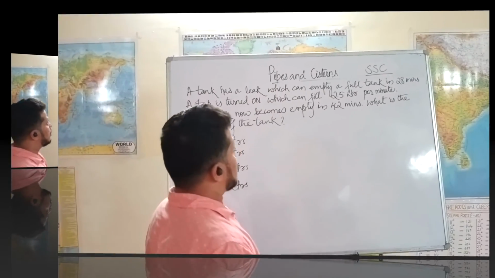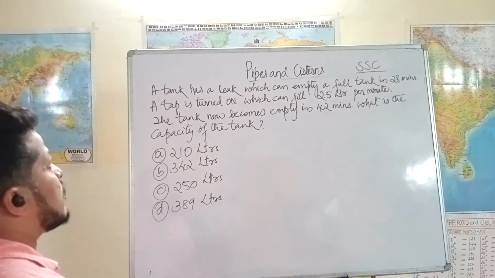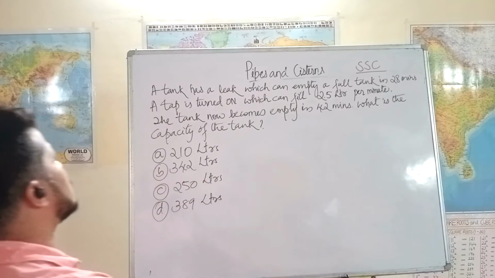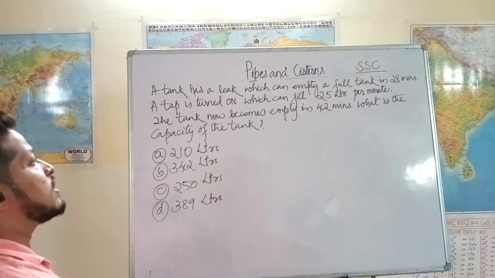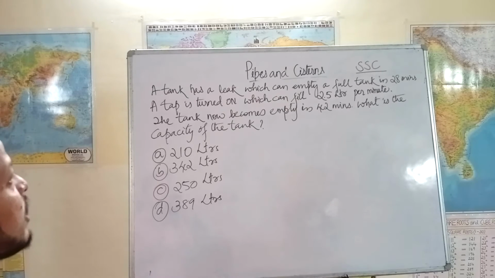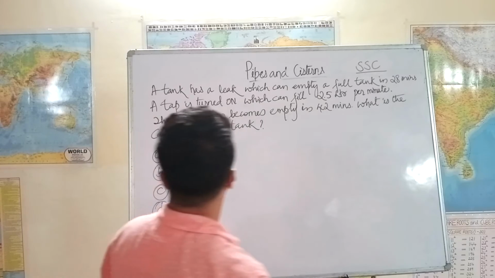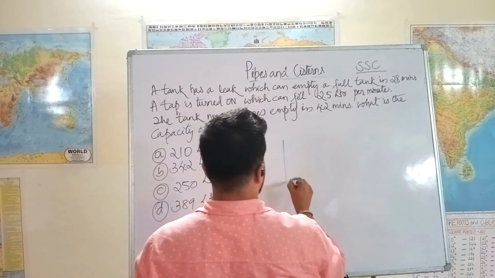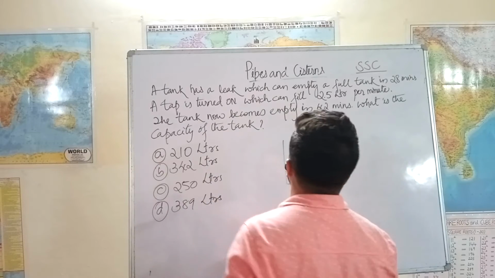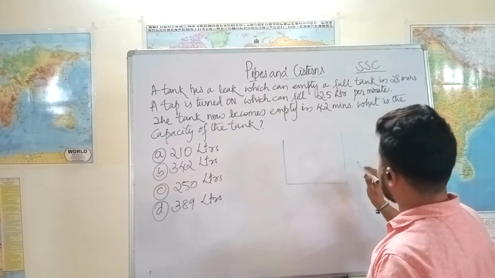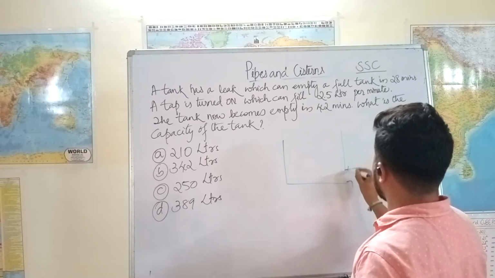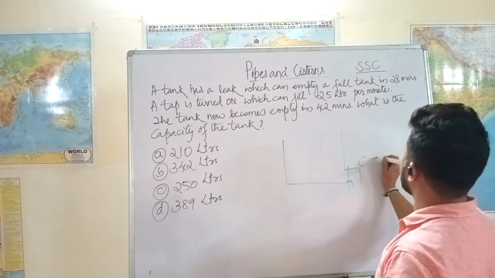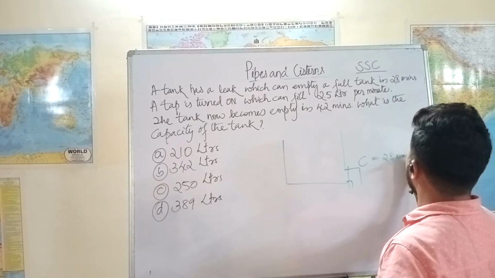We have an SSC question. A tank has a leak which can empty a full tank in 28 minutes. A tap is turned on which can fill 2.5 liters per minute. The tank now becomes empty in 42 minutes. What is the capacity of the tank? Okay, see there is a tank. It has a leak, let's say C, which can empty the entire tank in 28 minutes.